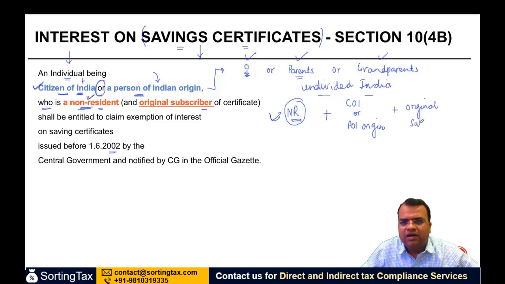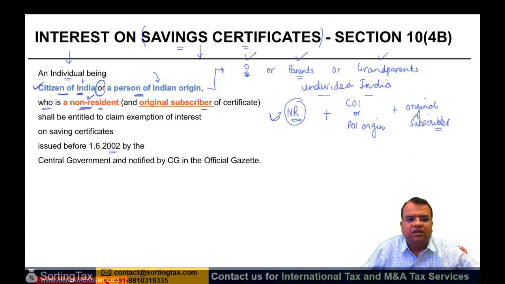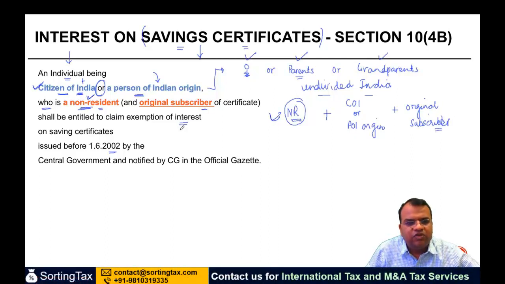अगर ये कंडीशंस पूरी हो जाती हैं, then he will be entitled to claim exemption of interest on saving certificates. कौन से saving certificates? Which were issued before 1/6/2002. By whom? By the central government and notified also by them.